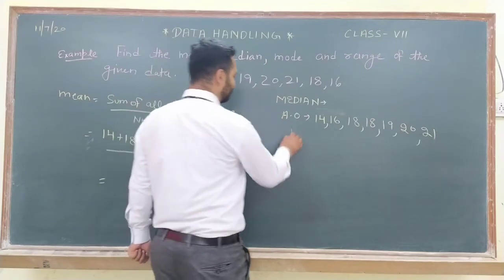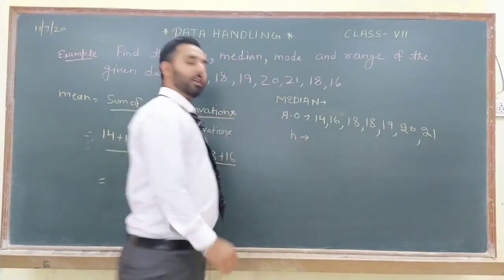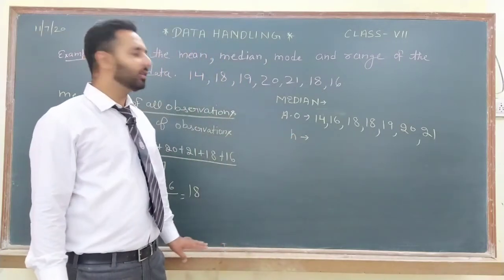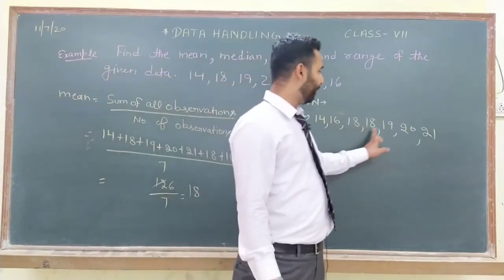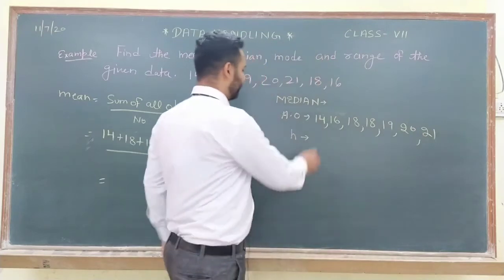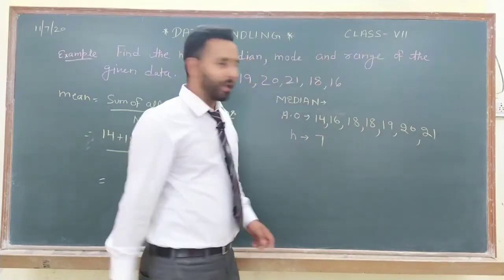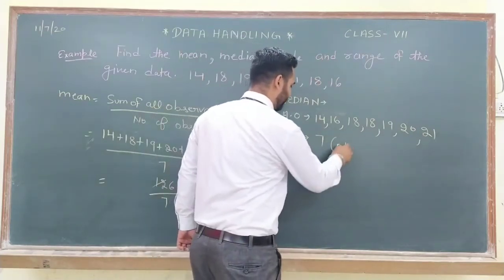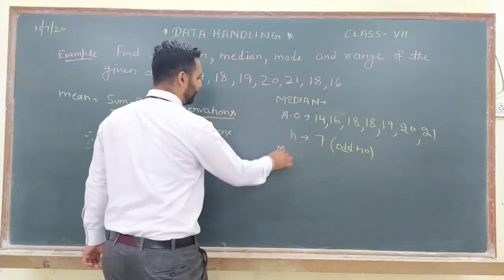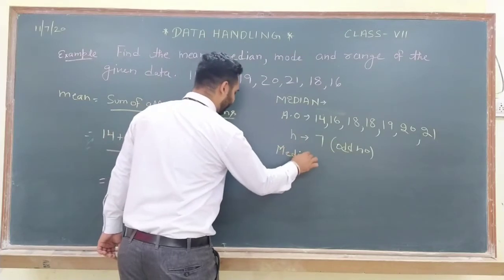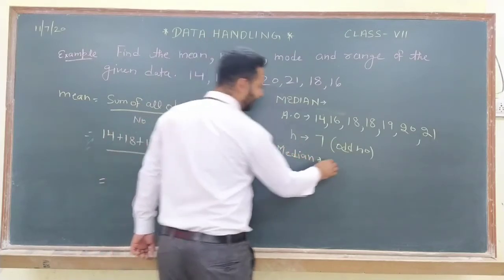The next step is we will check n. N means number of the terms. So check how many terms we have: 1, 2, 3, 4, 5, 6, 7. So the number of terms is 7, and 7 means an odd number. So the formula of median for an odd number will be like this.